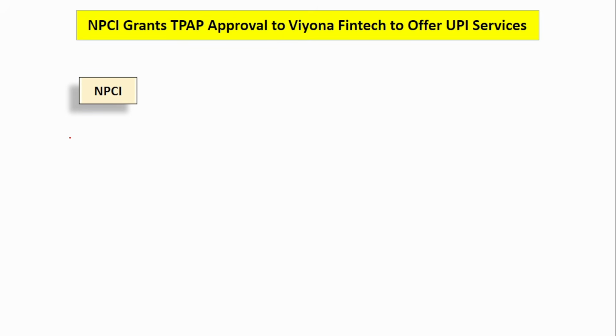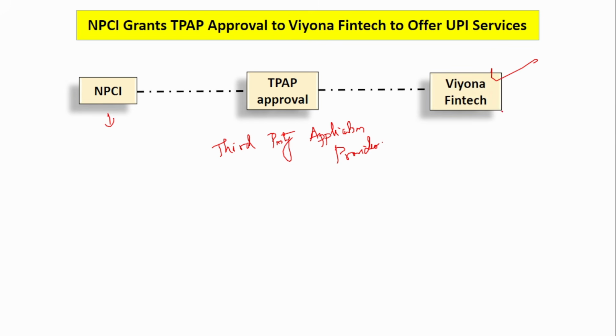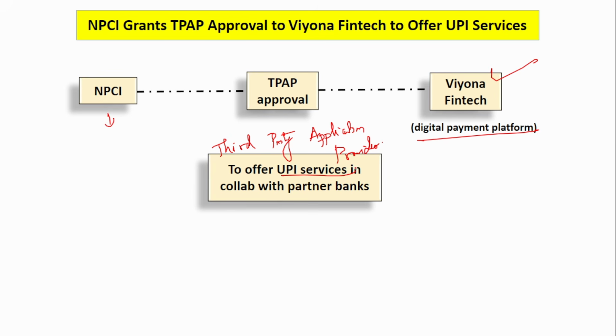The next news is about the NPCI granting approval. NPCI, the National Payments Corporation of India, has provided TPAP approval. TPAP is third party application provider. Okay, this is the full form of TPAP. TPAP approval to whom? To Viyona Fintech. Viyona Fintech is a digital payment platform for what? To offer UPI services in collaboration with the partner banks.